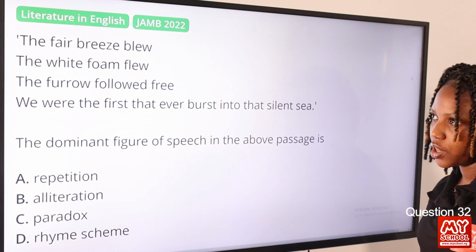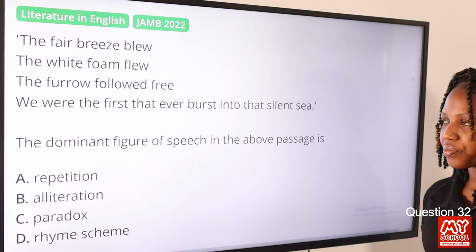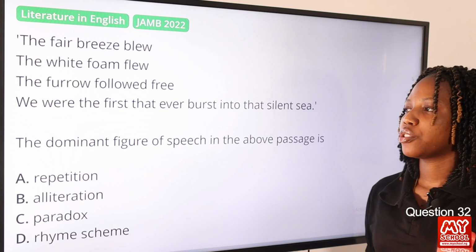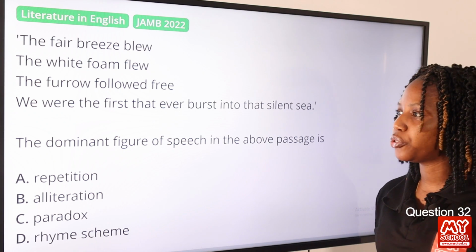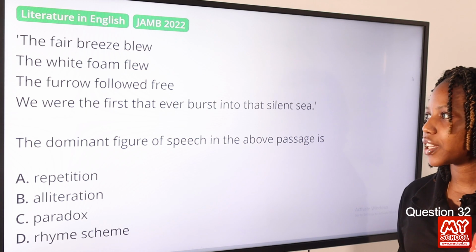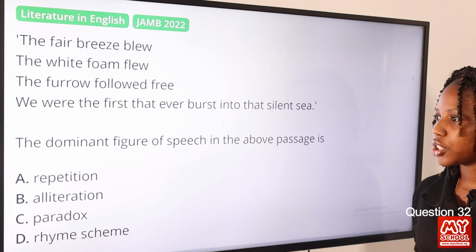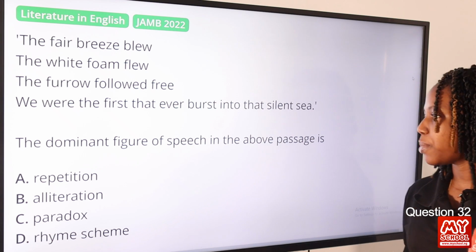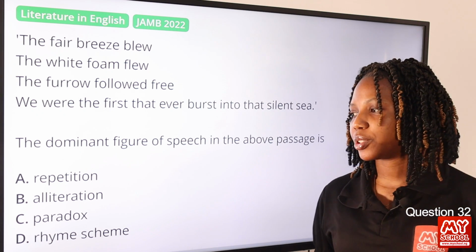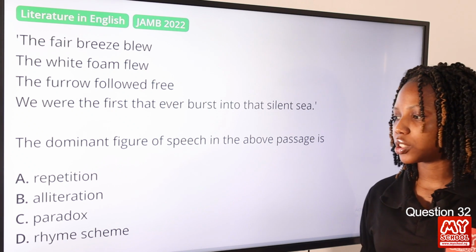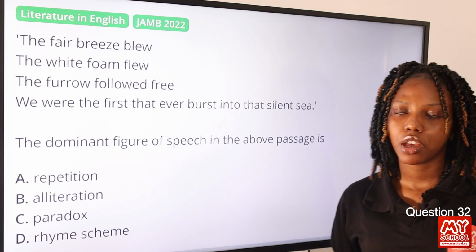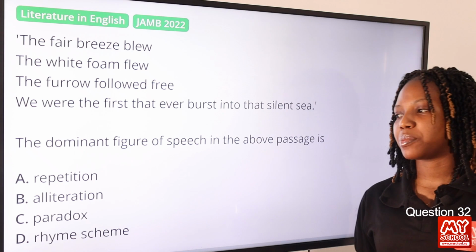Question 32. The fair breeze blew, the white foam flew, the furrow followed free. We were the first that ever burst into that silent sea. So the dominant figure of speech in the above passage is dash. Option A, repetition. Option B, alliteration. Option C, paradox. Option D, rhyme scheme. The answer to this question is rhyme scheme.